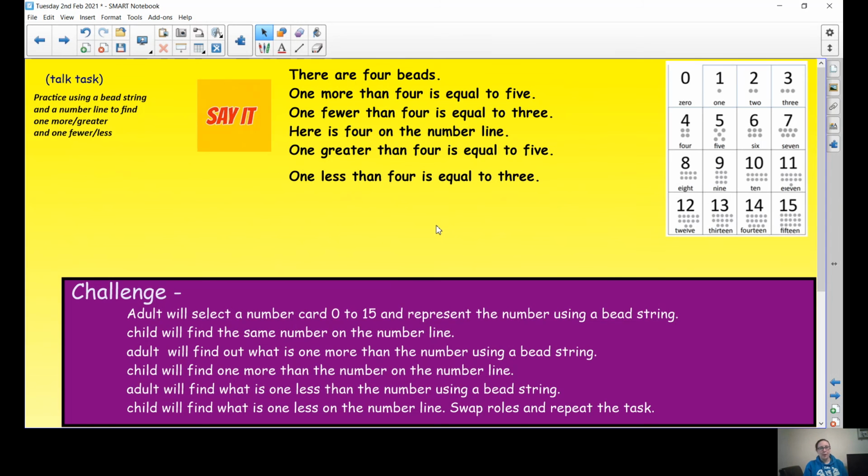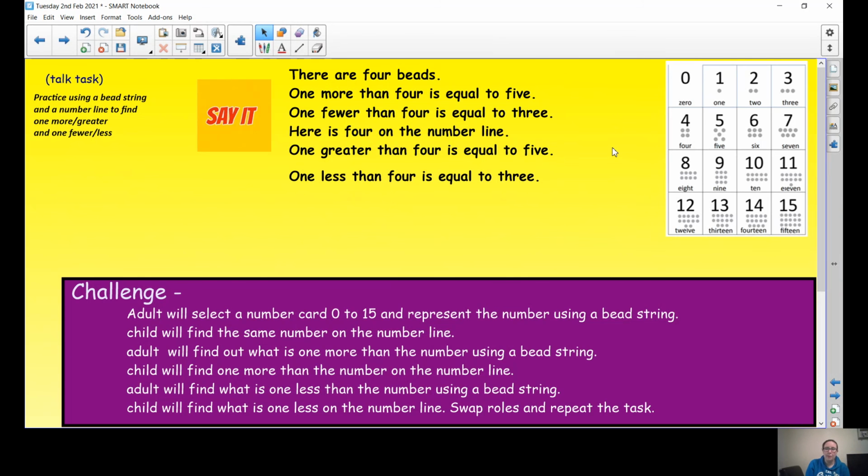Now I'd like your adult at home to choose a number. Here is your number card, so you can choose any of those from 0 to 15, and I want them to show you that on the bead string, or if you're using cubes at home, that's fine, you can use cubes. Then I'd like you to find the same number on the number line.